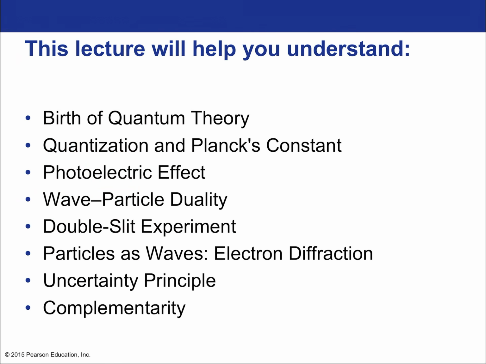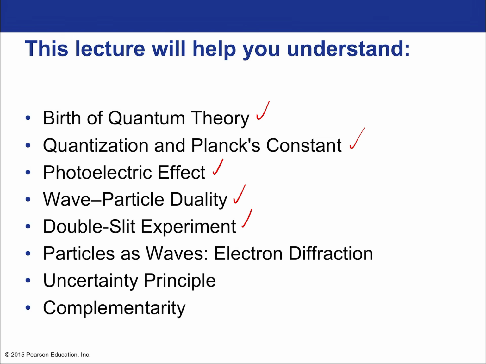We'll talk about the birth of quantum theory. We'll talk about quantization and Planck's constant, where the whole impetus behind the idea of quantizing things comes from. The famous experiment that proved that light comes in quanta, which is to say it comes in particles, which is the photoelectric effect experiment by Einstein. The wave-particle duality, a return to the double slit experiment, which we talked about when we talked about the wave nature of light and interference.